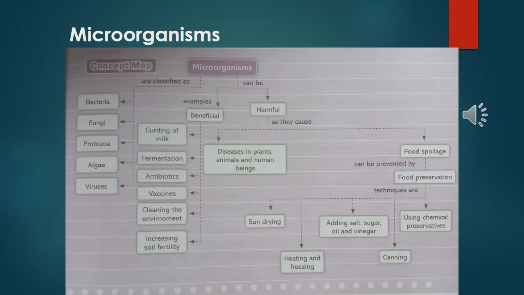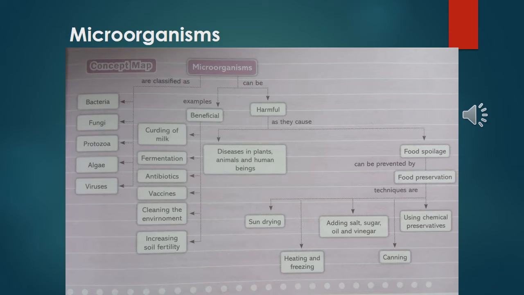Microorganisms have some beneficial side and some harmful side also. Microorganism is very important for our survival also. Without microorganisms we cannot survive. And all the diseases that take place in our body are also because of microorganisms. So microorganism is a friend and also an enemy.